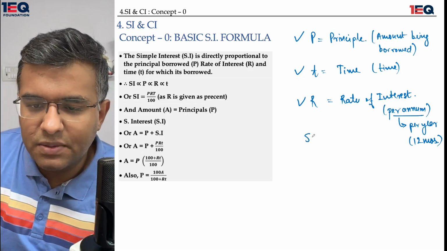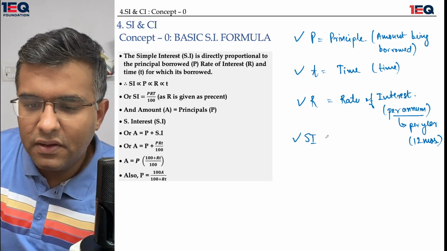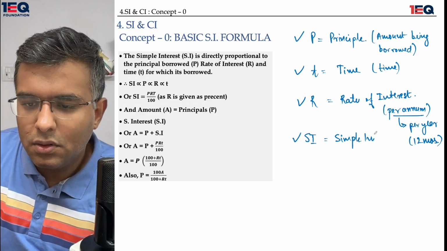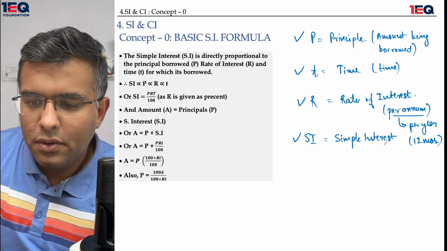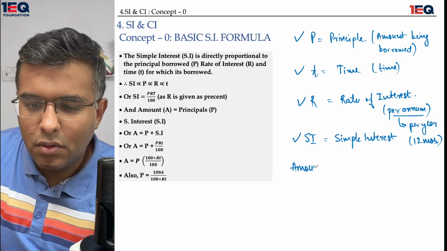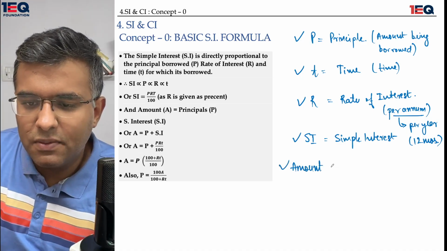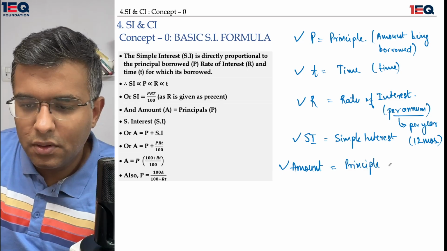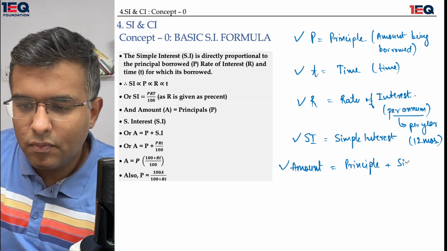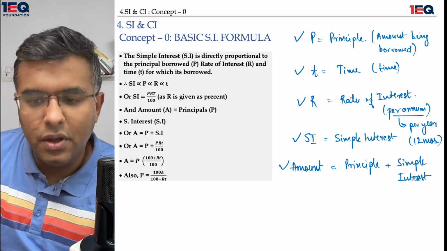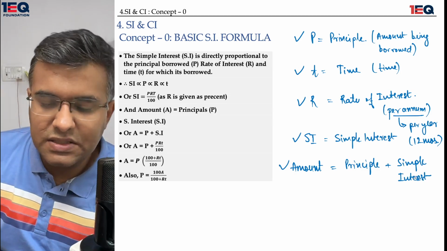Then we have the concept of SI. The SI is also called simple interest. Then we have the concept of amount. Amount is nothing but principal plus simple interest.